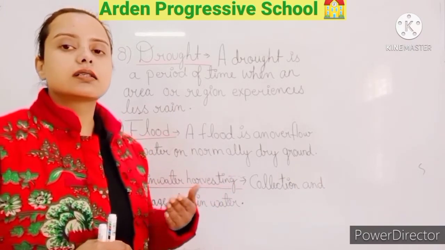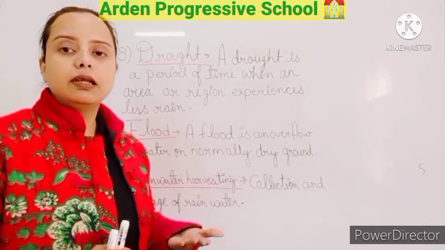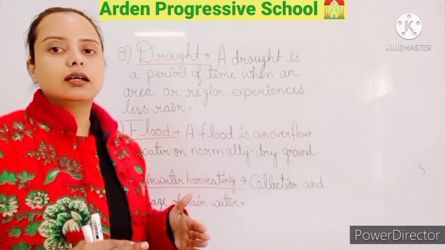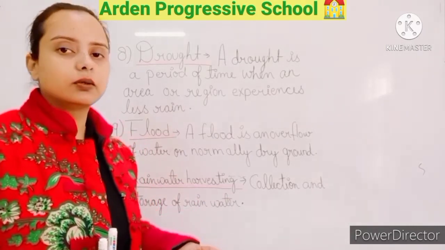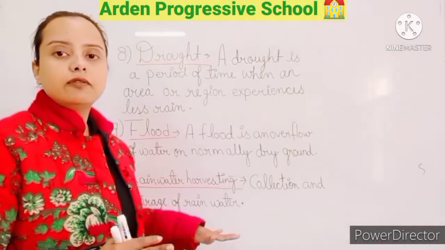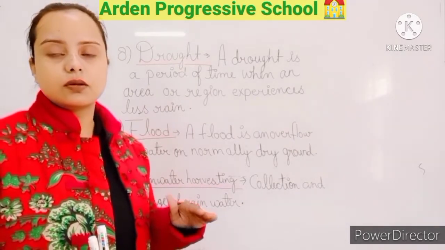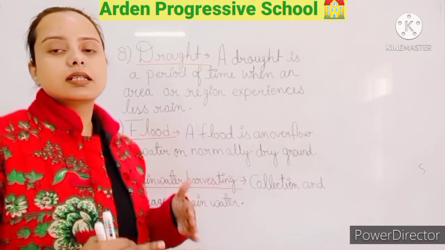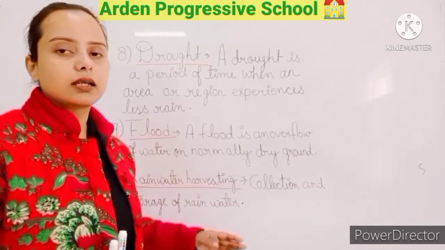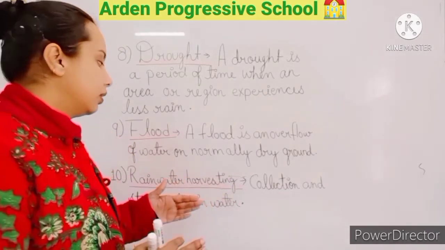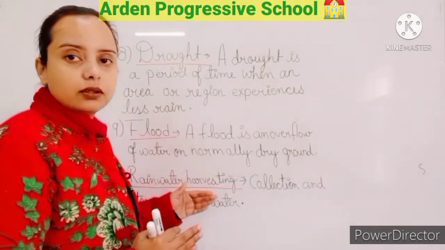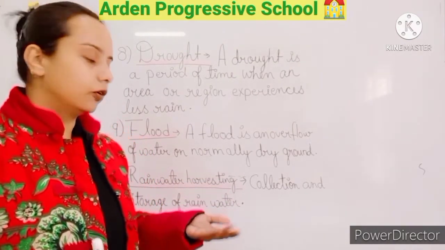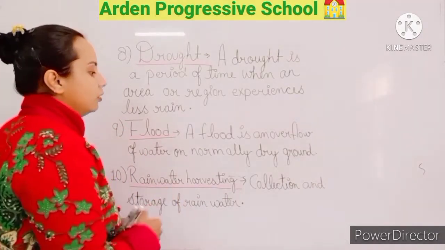It is also very important at places where the rainfall takes place during the monsoon season only, for example in Delhi, where the rainfall takes place for only 3 months. So at that place it is also very important that we follow this practice. We should collect the rainwater so that we can overcome water problems. So this is rainwater harvesting.